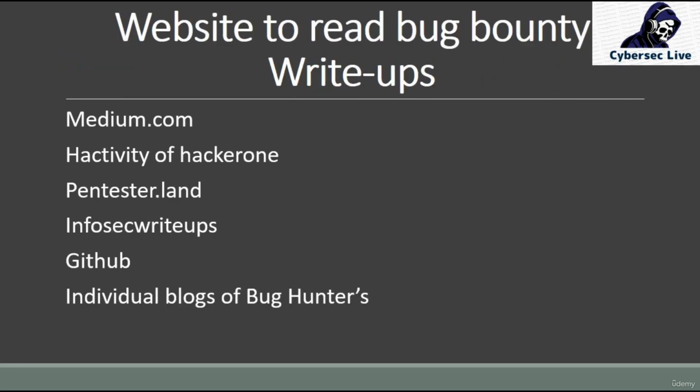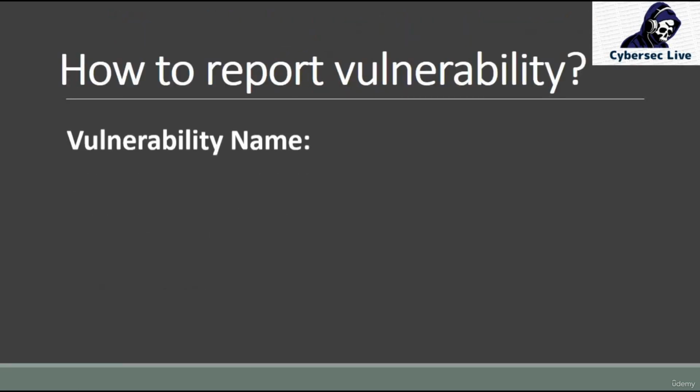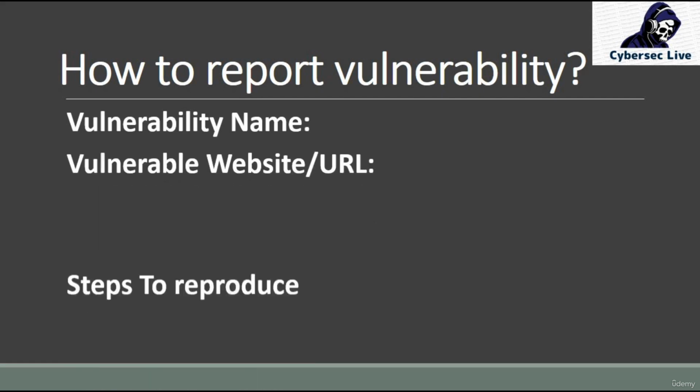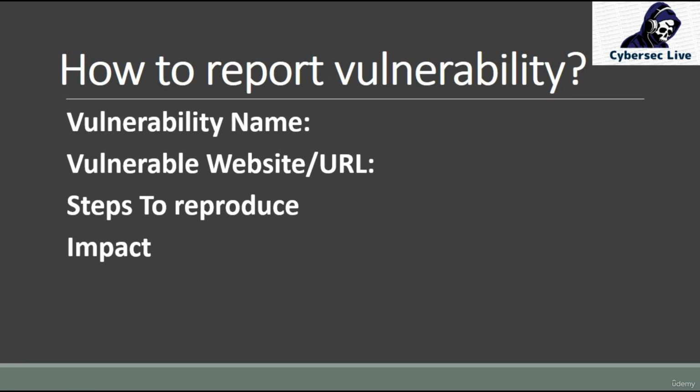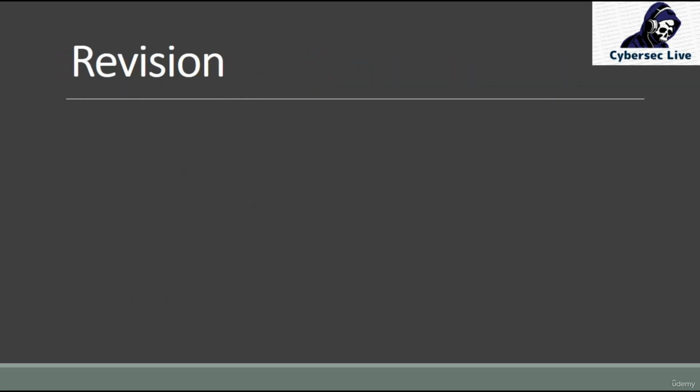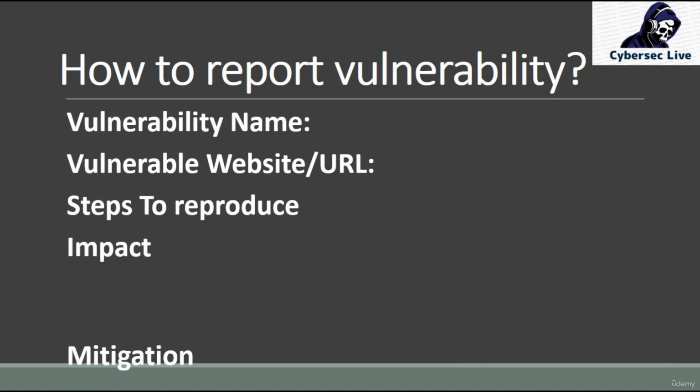Those were the things we discussed. On how to report a vulnerability, I showed you that you need a vulnerability name, the vulnerable website URL, and steps to reproduce, which is very important because from here any organization can validate the vulnerability, whether it's valid or not, and whether they are able to reproduce it or not. Impact and mitigation are a plus point for your report, and will give you some advantage as well. So that's what we revised.